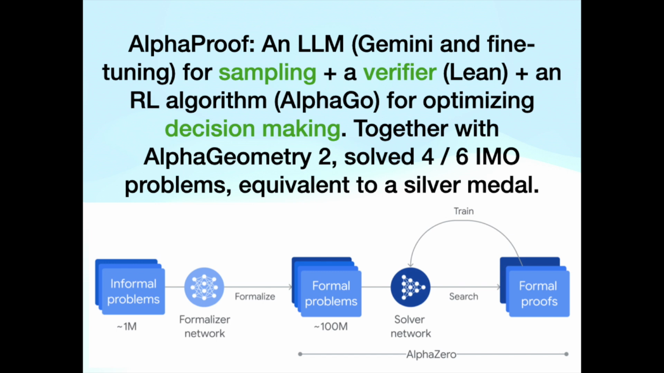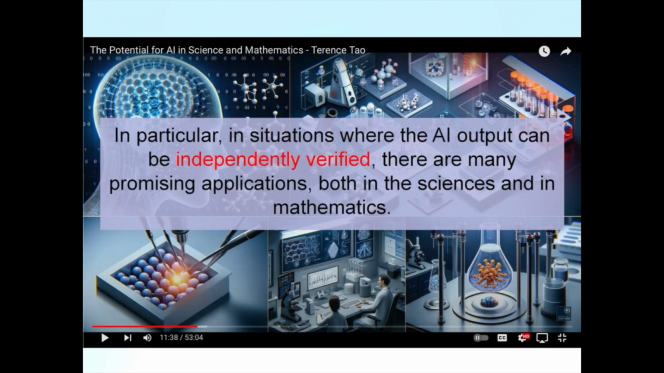In AlphaProof, an LLM, Gemini, with fine-tuning, is used for sampling, plus a verifier, Lean, plus an RL algorithm, AlphaGo, for optimizing decision-making. Together with AlphaGeometry 2, it solved 4 out of 6 IMO problems, equivalent to a silver medal. Professor Terence Tao agrees with this point.